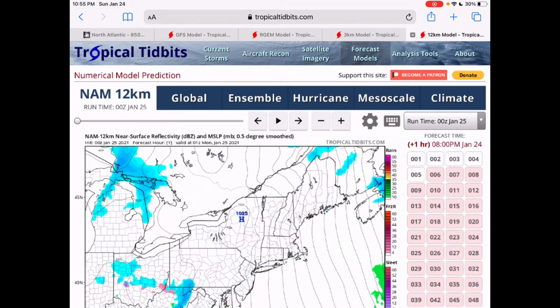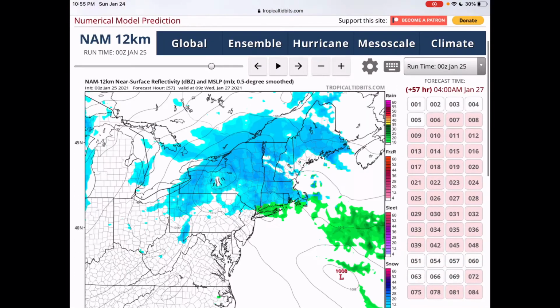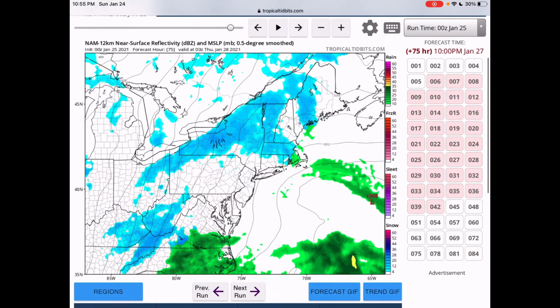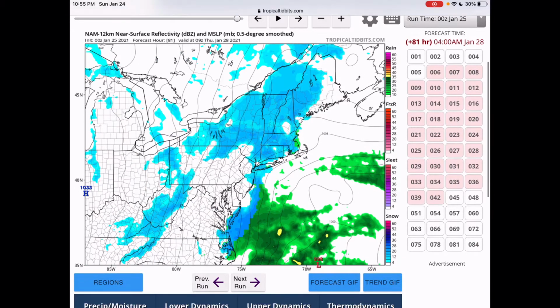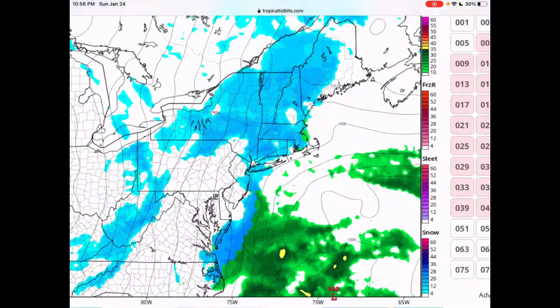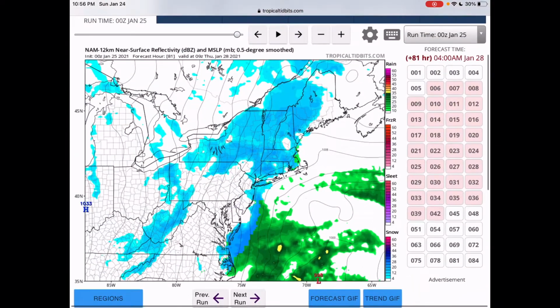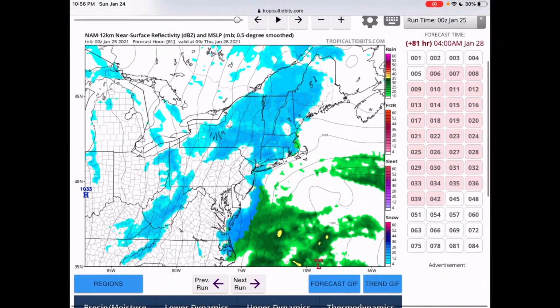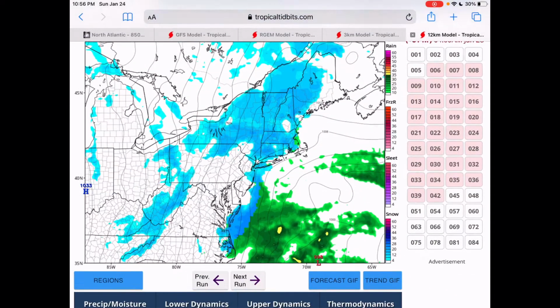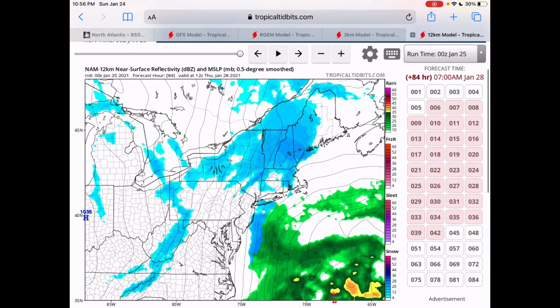Now let's go to the NAM 12 km since this goes out further. So this is where we were at. And it looks like after that passes, this also picks up on the southern storm, and actually it shows the southern storm bringing some snow to the Northeast, or at least its outer snow bands. The NAM model is a little further north than most models, but still keeps it very far south, not like a full-blown nor'easter with a huge snow shield over the coastal Northeast. But we do have to watch the southern storm, even though most models are keeping it well off the coast. It's still something to watch.